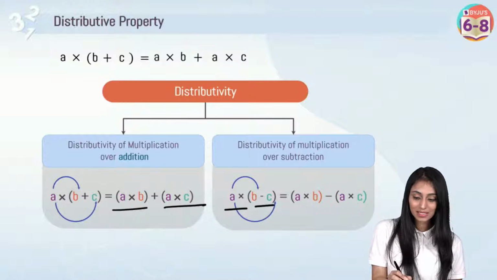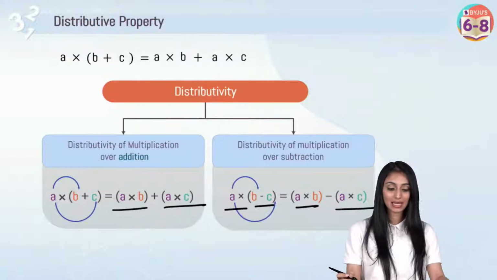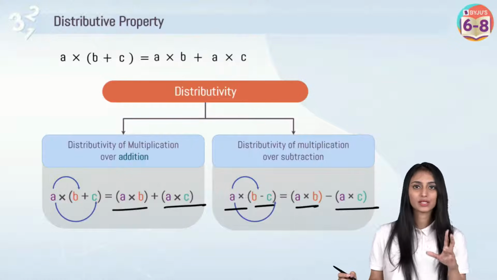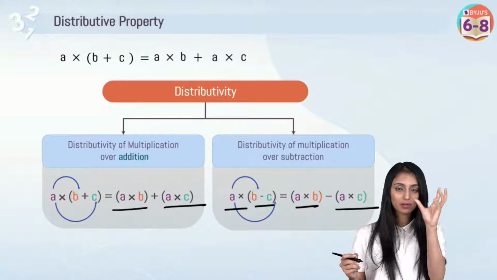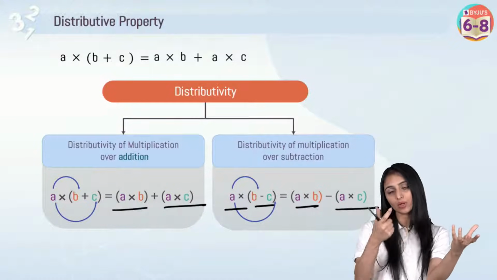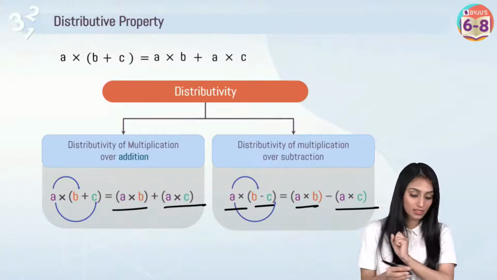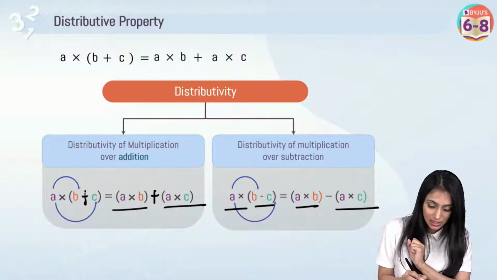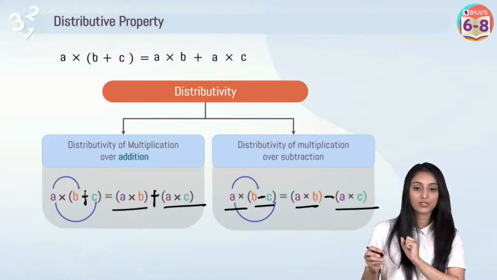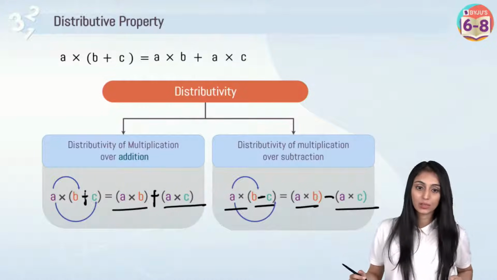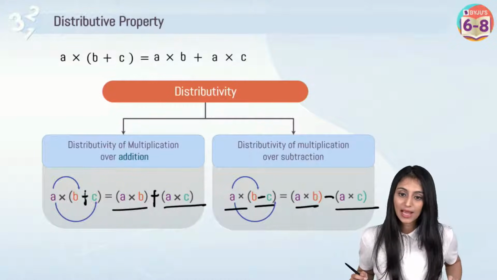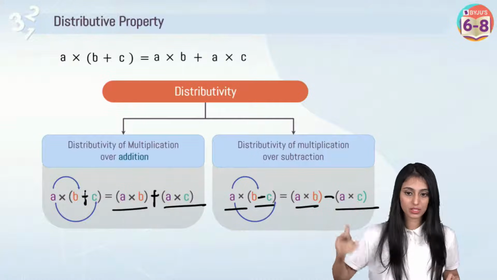A times (B minus C) would be equal to A times B minus A times C. Just remember, you have to multiply the term written outside the bracket with each one of them written inside. Do not forget the sign. It's a plus sign here, so plus comes here. It's a minus sign here, so the minus comes here. Yes, absolutely, Pragesh. It will help you in solving bigger sums.